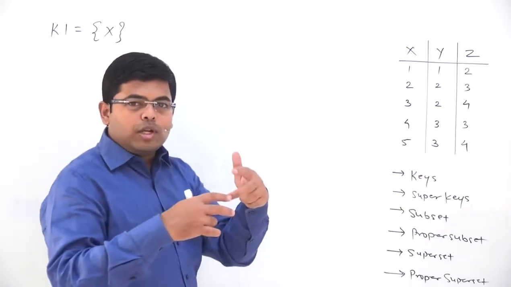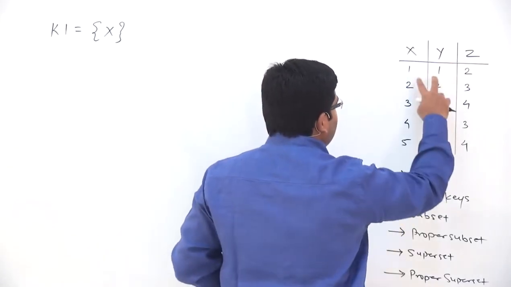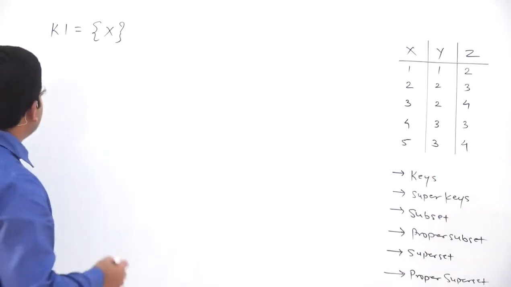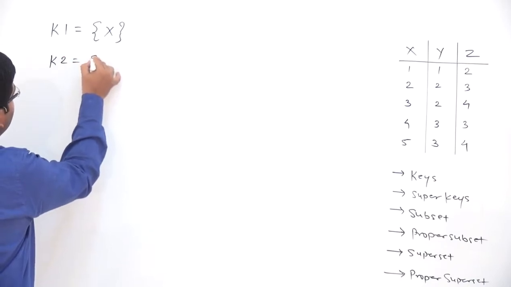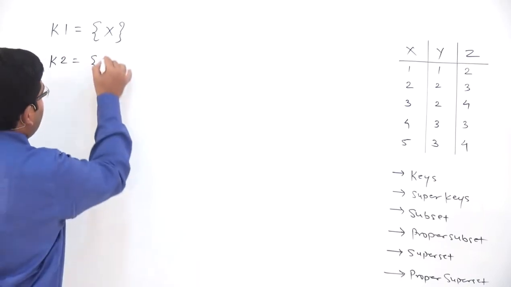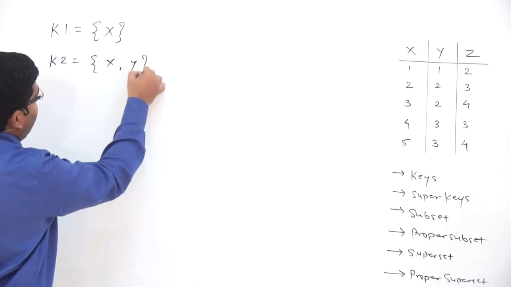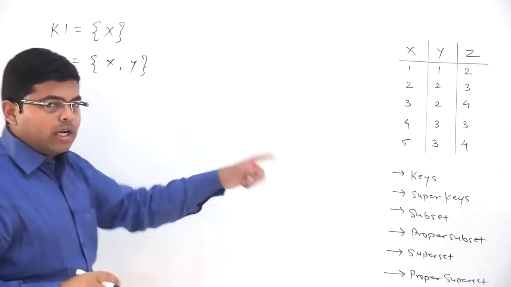Now let's check combinations of two attributes. The first combination will be xy. Now the xy combination is unique in all the tuples, and therefore xy can be called a key. So that is the second key that we discover here. I will write k2 is equal to x comma y. Here particularly and purposefully we are using the set theory notation because we want to relate these two things.